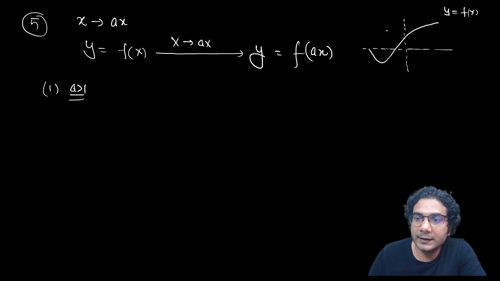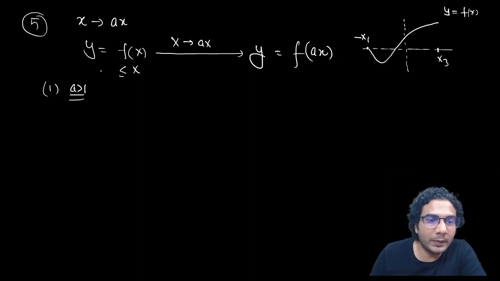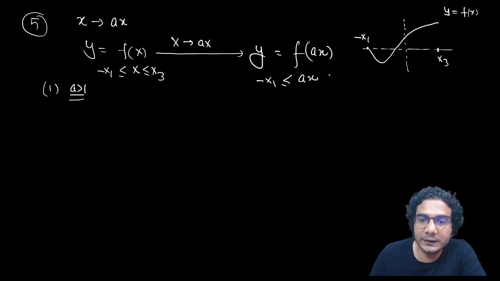Okay, in this we took the domain from minus x1 to plus x3, right? This was the domain. See what will happen in this case. Domain is x belonging to minus x1 to x3. Now in this case, to find the domain, ax should be between this interval, minus x1 to x3, and a is a positive number.